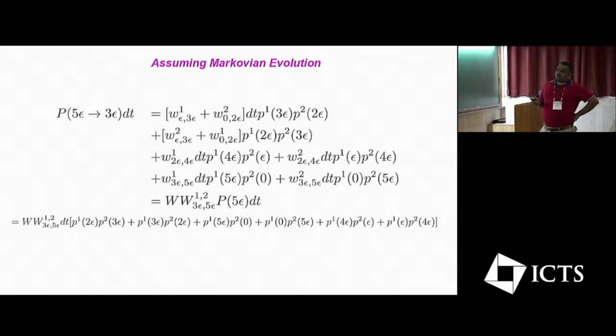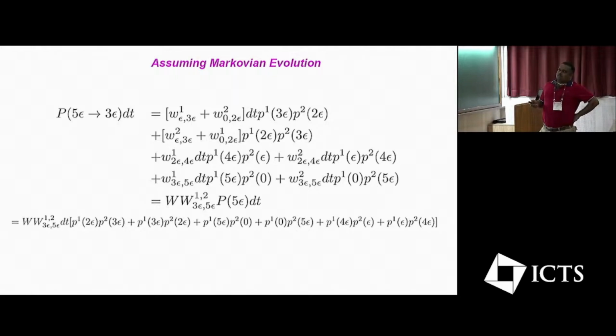Now, when you're considering the reverse transition, where you're going from a system having a total energy of 5 epsilon to 3 epsilon, first of all, the various ways in which you would have this energy distributed are: one is having energy 2 epsilon, 2 is having energy 3 epsilon, and vice versa. One is having 5 epsilon, 2 is having 0, and vice versa. One is having 4 epsilon, 2 is having epsilon, and vice versa.